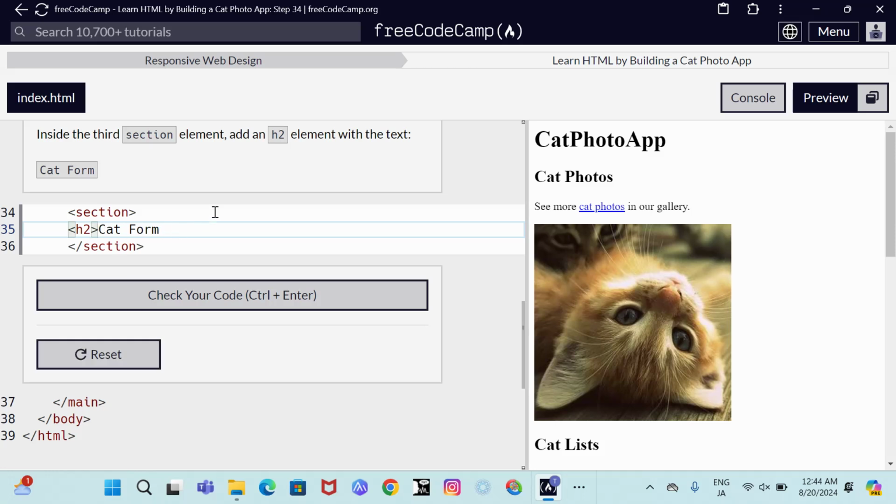Should make it closer. And we have to close the H2. Oh, sorry. H2 close. All right, let's check if it's correct.